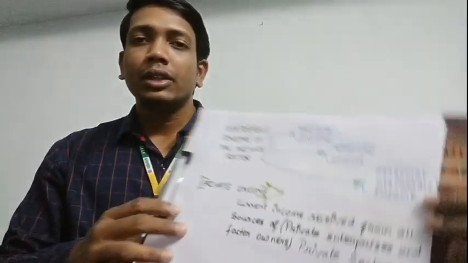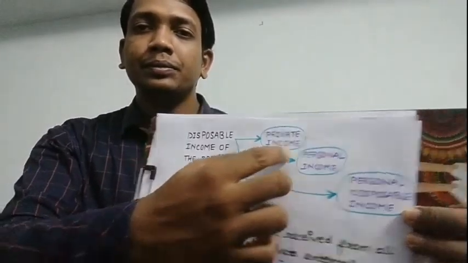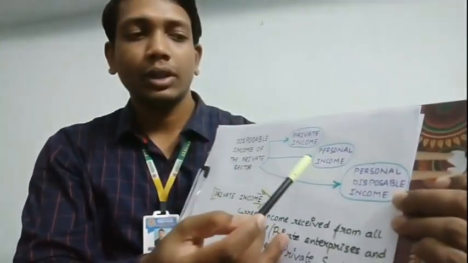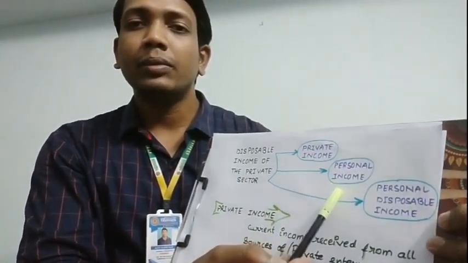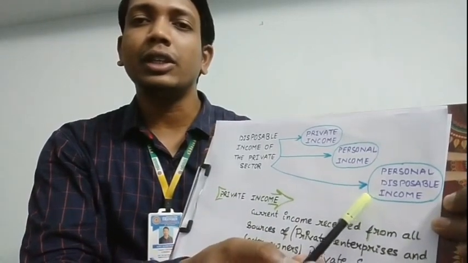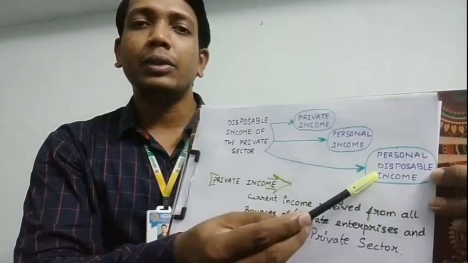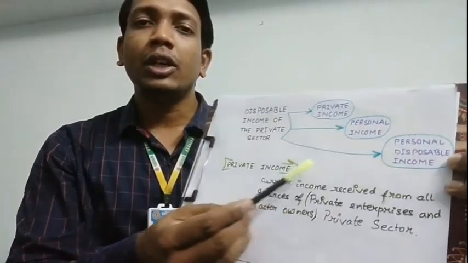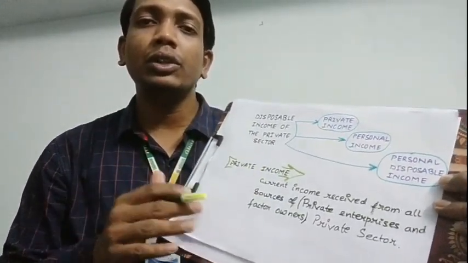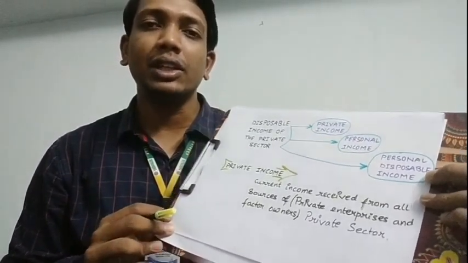Those aggregates are the private income, the personal income, and the personal disposable income. Now we will look into each one of them in detail.